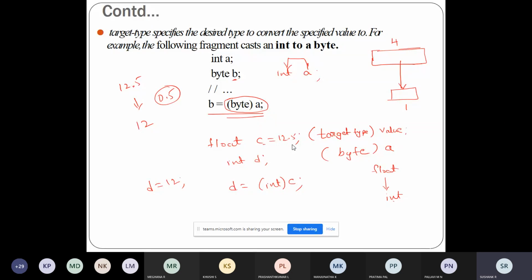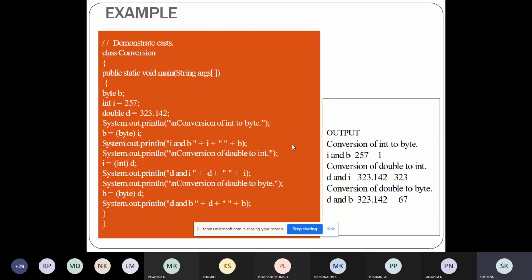So you can check the examples here. What is the value? See, byte b. I is integer with value 257, and d is double with value 323.142 or some such value. So now I'm converting this. The first thing is I'm converting this integer i to byte.